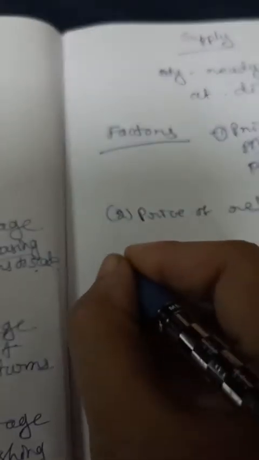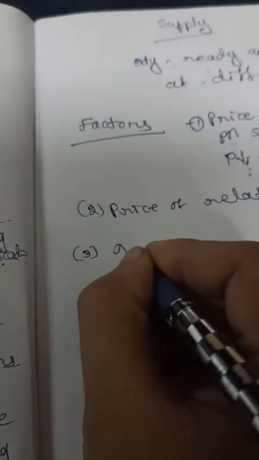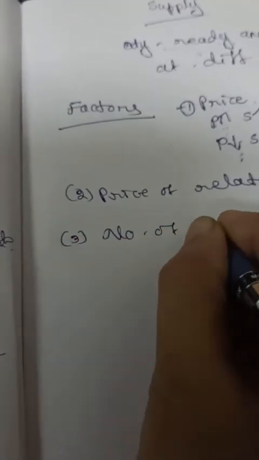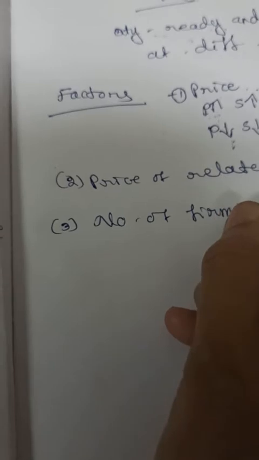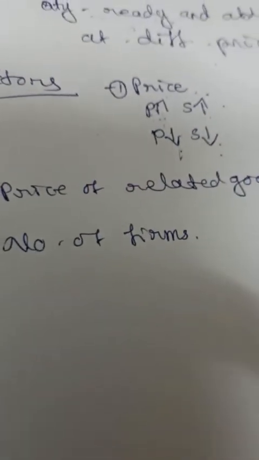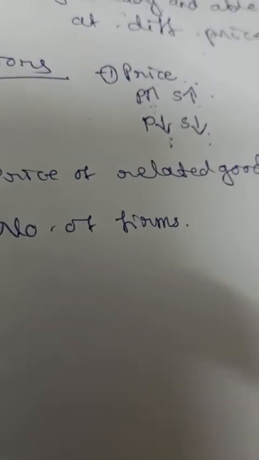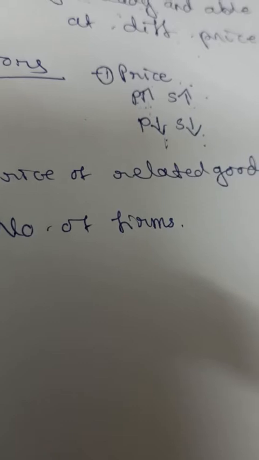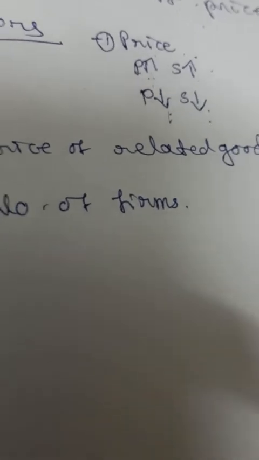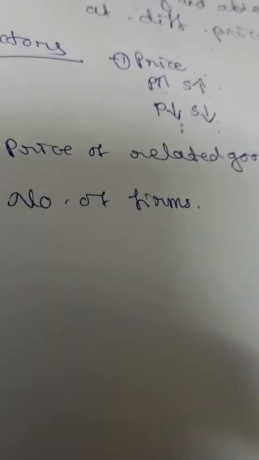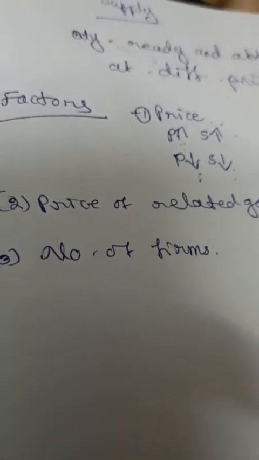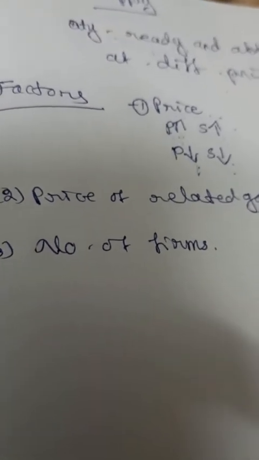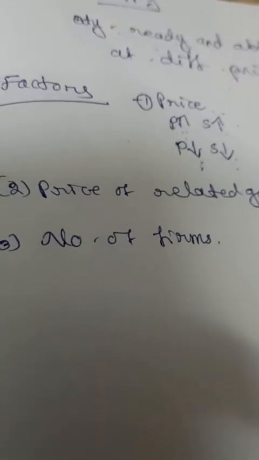Then the third one: number of firms in the industry. So how many firms are there in the industry? If the number of firms in the industry is more, supply is also more. More firms, more production. For example, sugar.